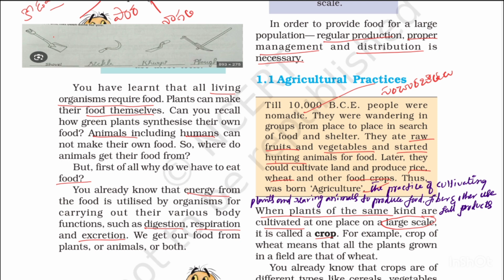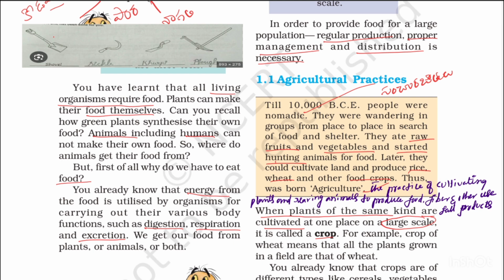Some physical functions run by food only. When we eat food, we get energy. Through this energy, our biological activities, metabolic activities and life processes run, that is digestion, respiration and excretion. We get our food from plants and animals.